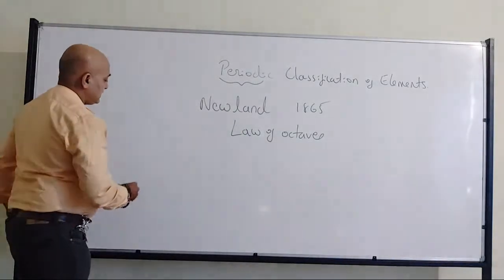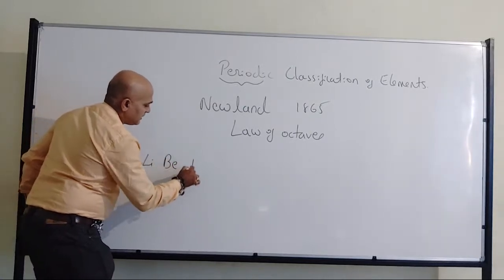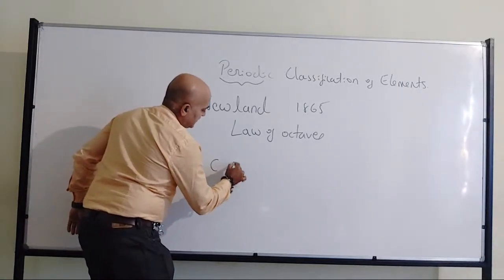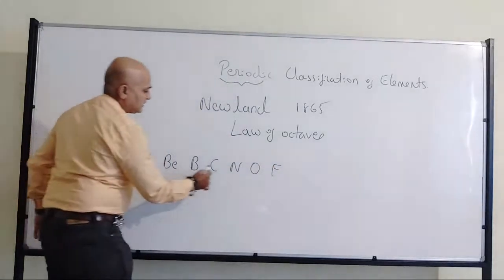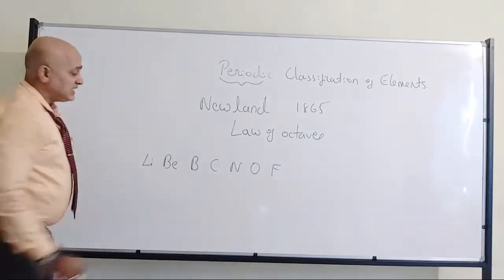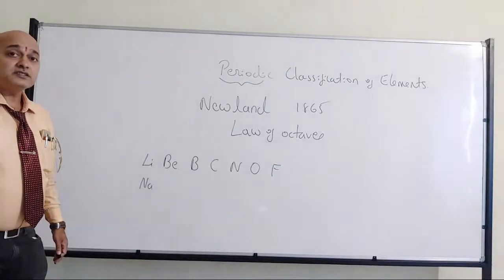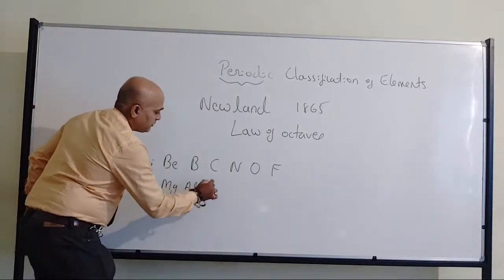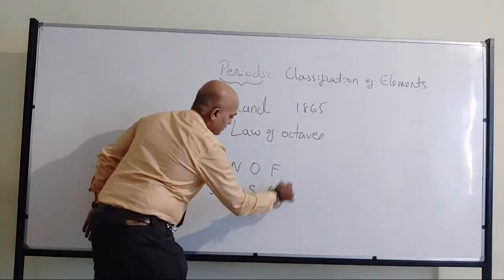Now, what he did is he arranged the elements lithium, beryllium, boron, carbon, nitrogen, oxygen, fluorine, 1, 2, 3, 4, 5, 6, 7. Inert gases were not discussed. Then comes sodium. Then magnesium, aluminium, silicon, phosphorus, sulfur, chlorine.